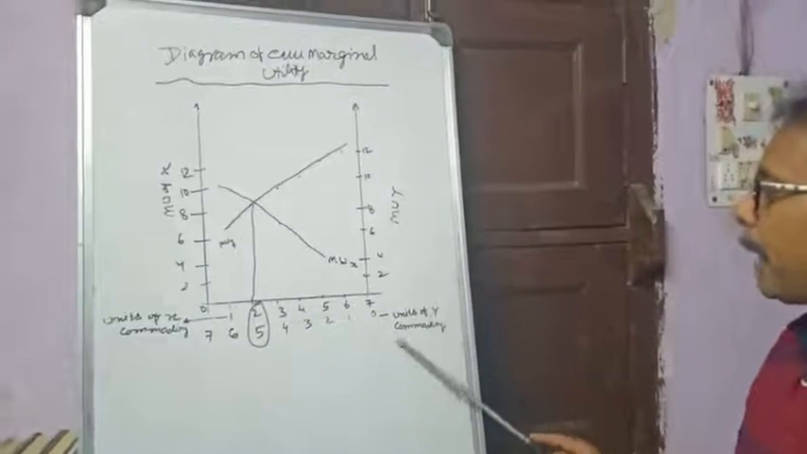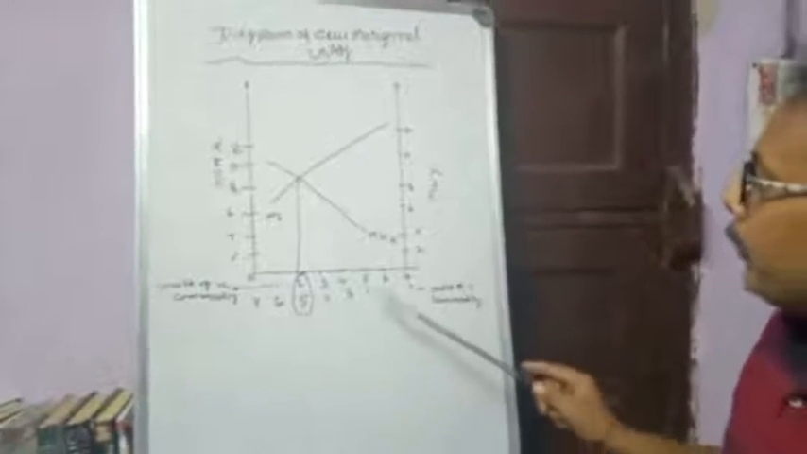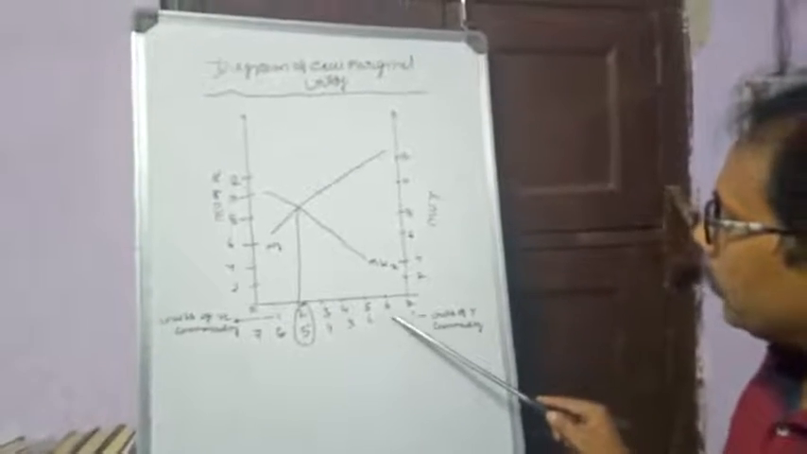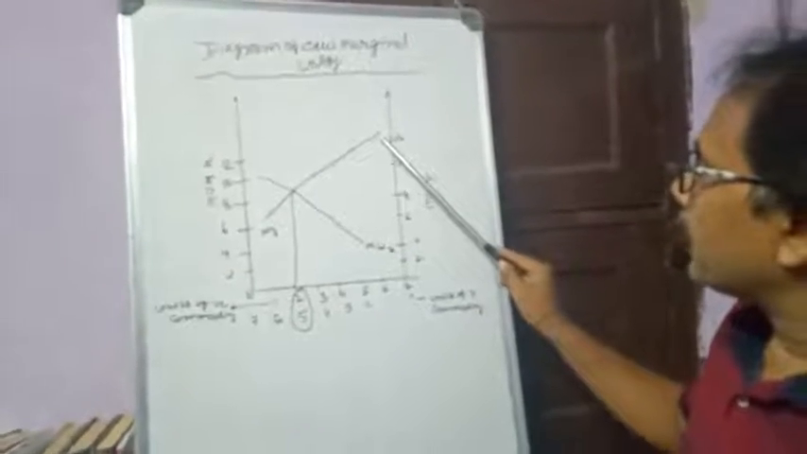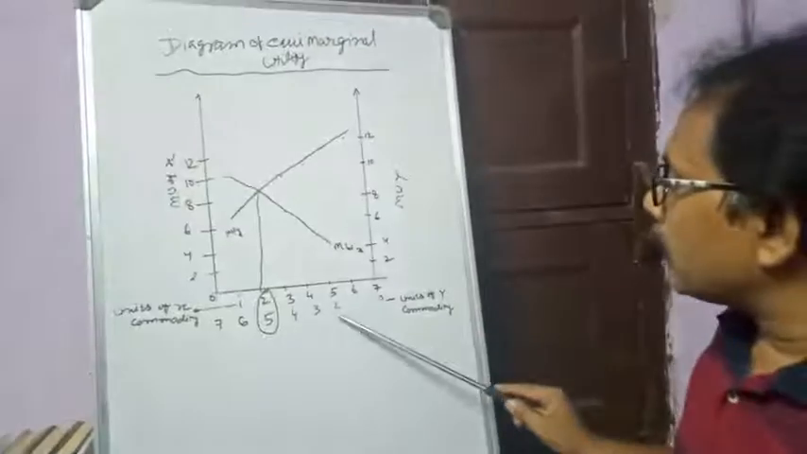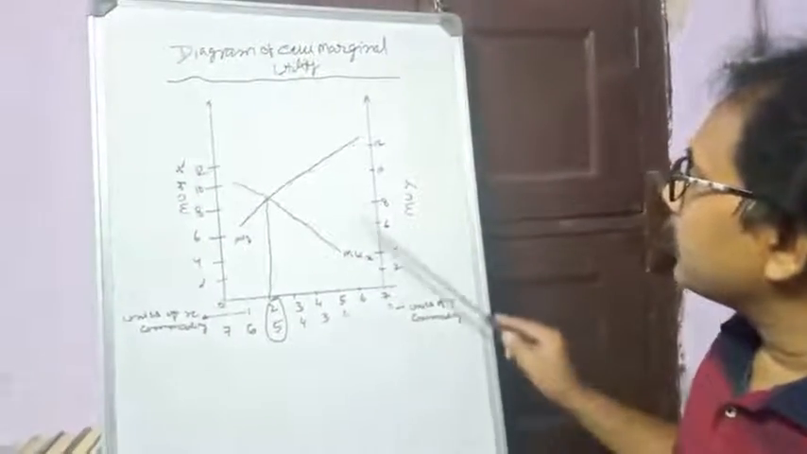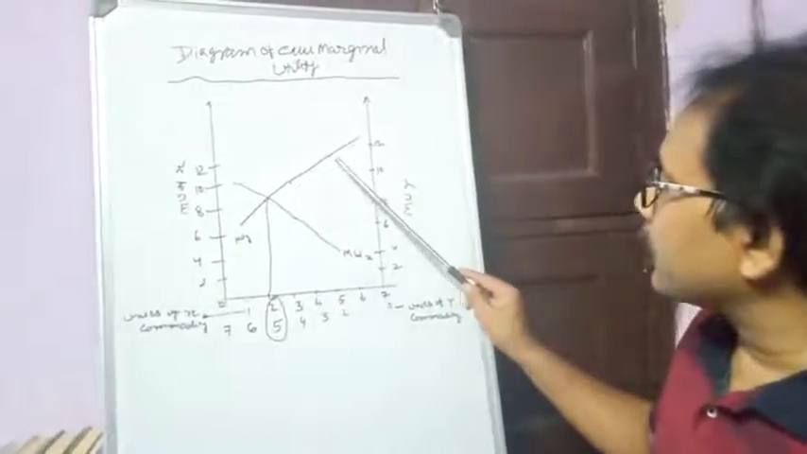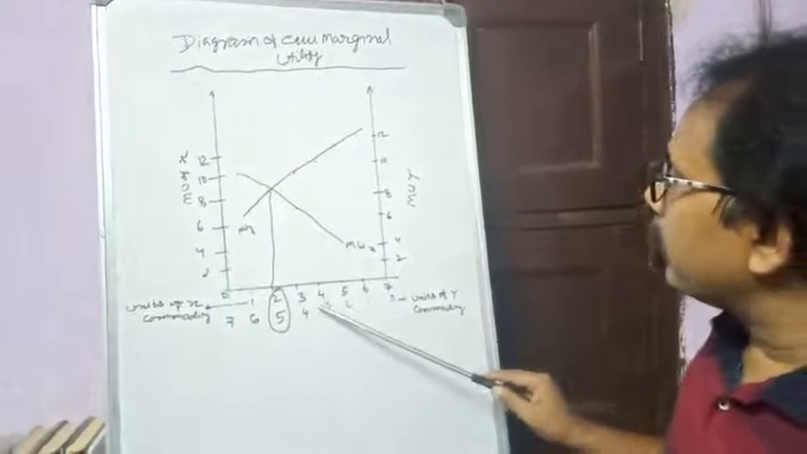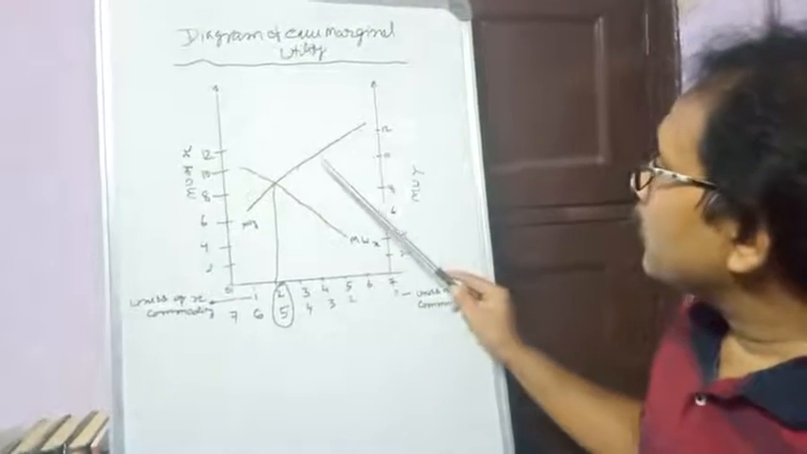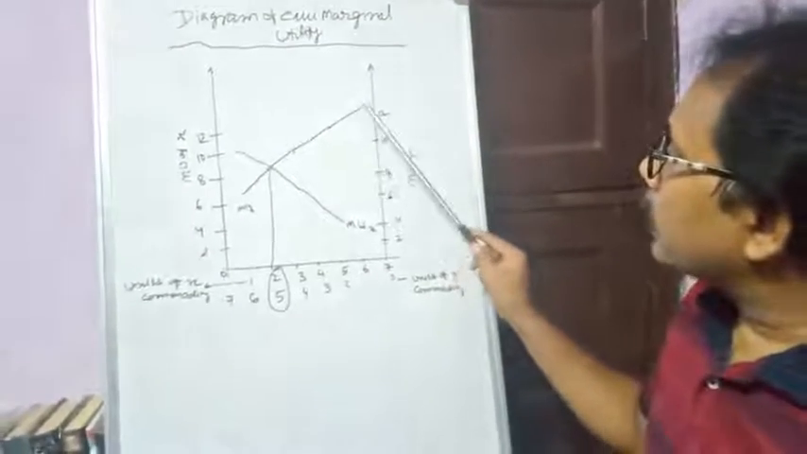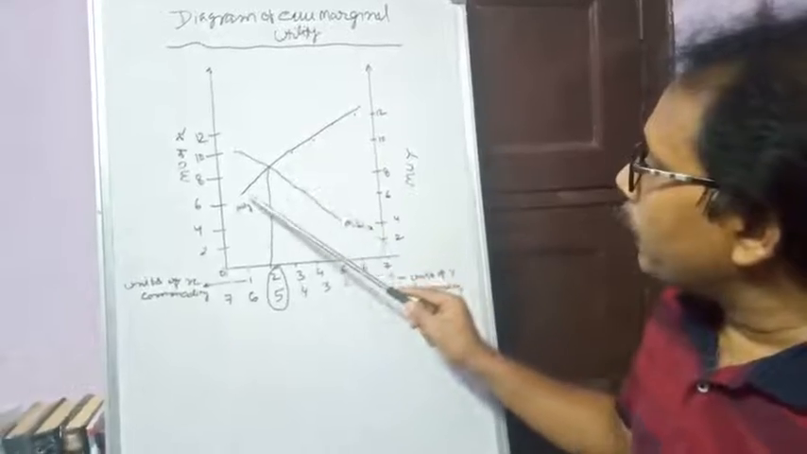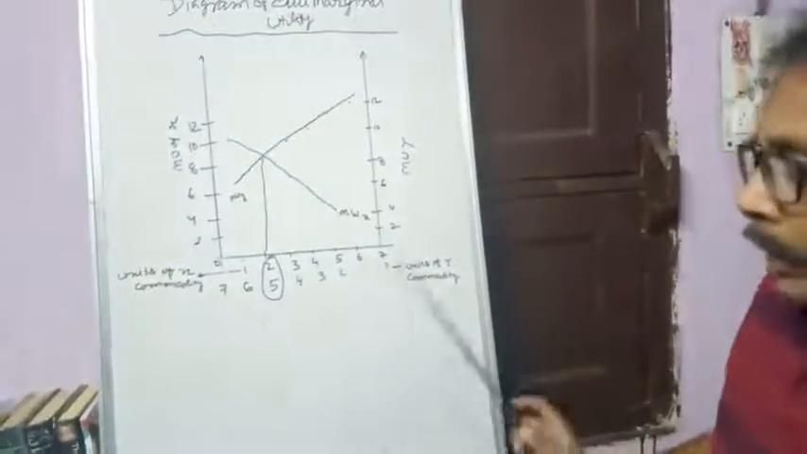The same thing will happen in case of units of Y commodity. Here, when a consumer consumes the first unit of Y commodity, he gets 12 utils of satisfaction. When he consumes the second unit, he gets 9 utils of satisfaction. When he consumes the third unit, he gets 10 utils of satisfaction. So in this way, the MUY is also declining.